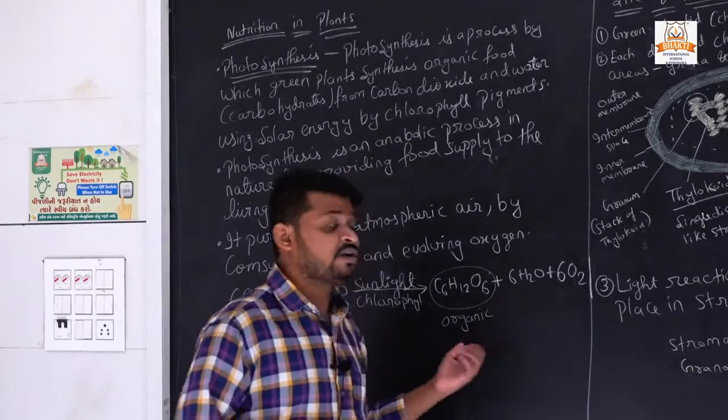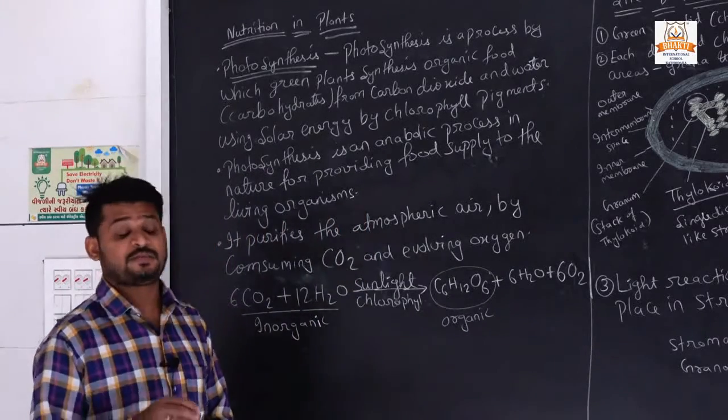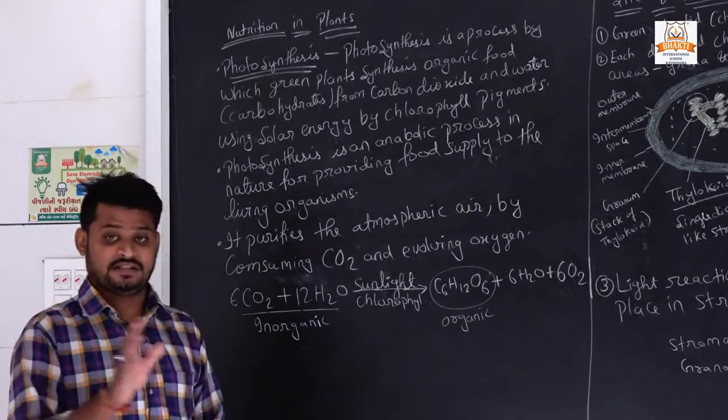So this is also a new definition, and this process is known as photosynthesis.